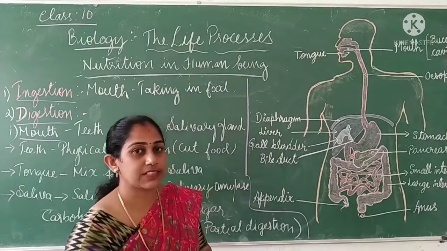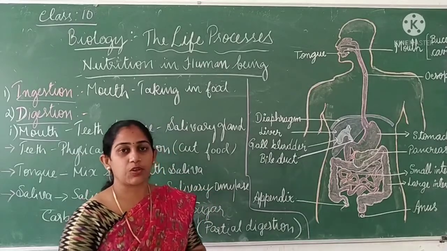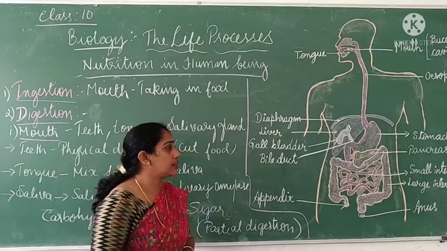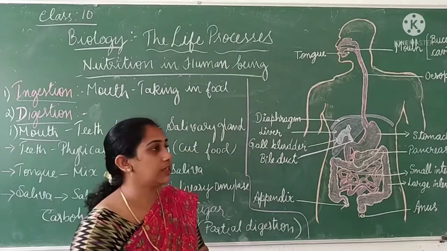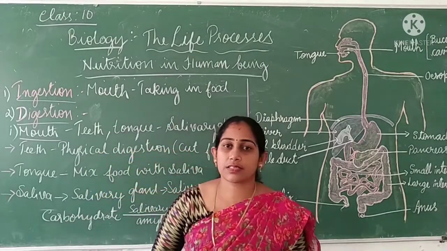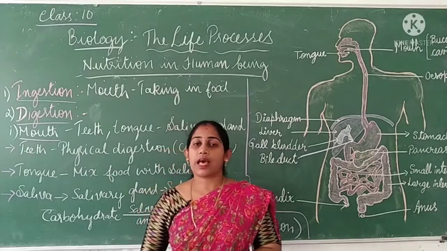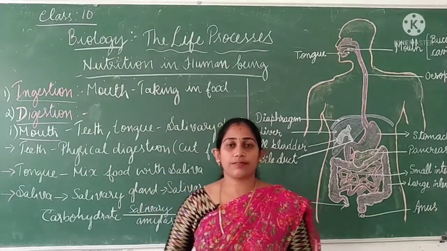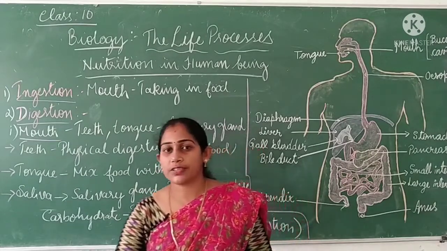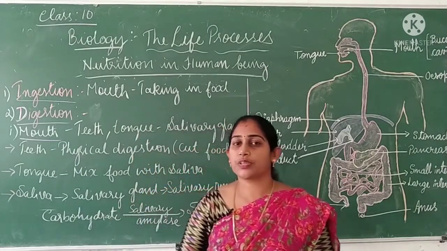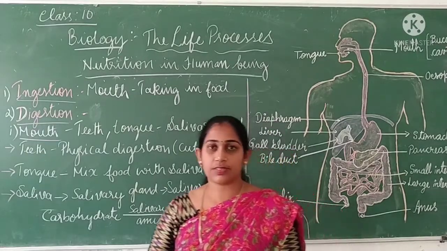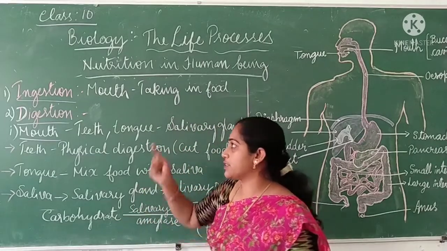In the last session we discussed nutrition in human beings, the steps in nutrition, and the digestive system. We learned about the different parts of the digestive system, and we also discussed the enzymes which act during digestion. I briefly told you about the different kinds of enzymes released during the digestion process. In this class we are going to discuss in brief the digestion taking place in the human digestive system. In the nutrition process the first step is ingestion.